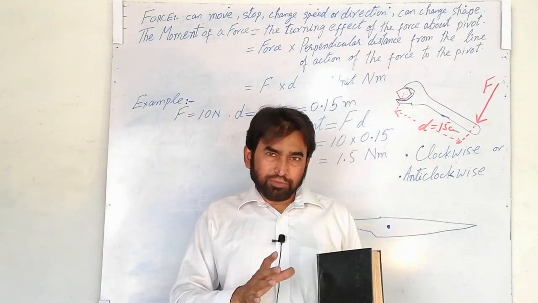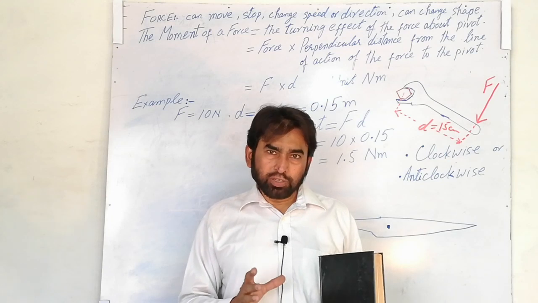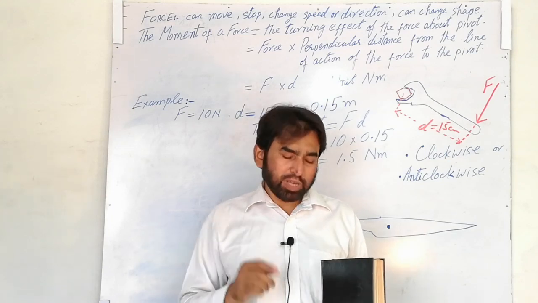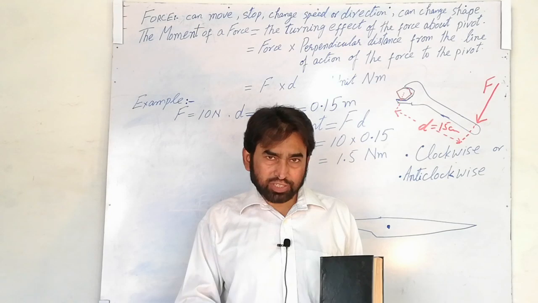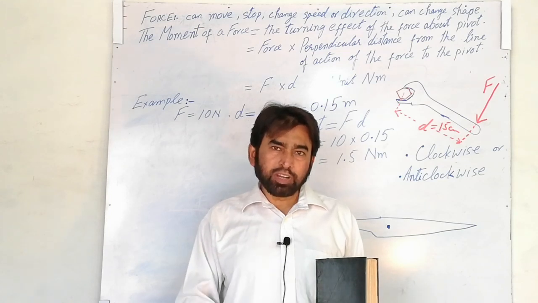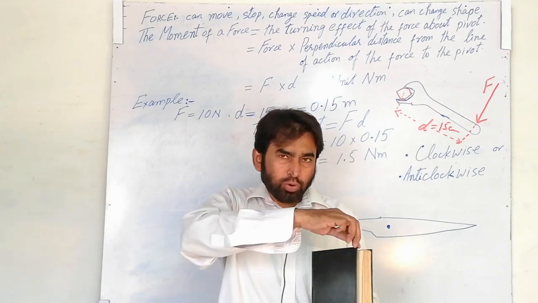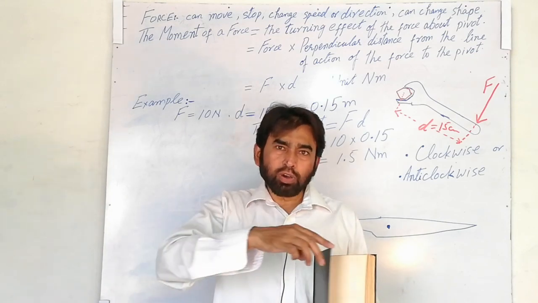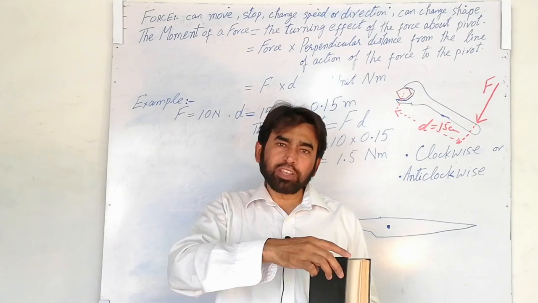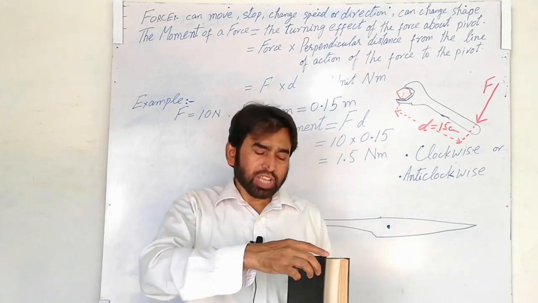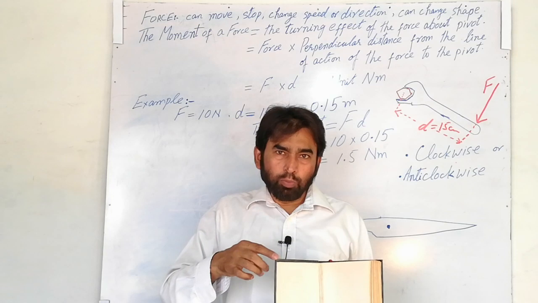The door is at a fixed place. The door is not leaving its fixed place, it is just attached with a fixed point, which is called the pivot or the axis of rotation. About this axis of rotation, the door is moving clockwise or anti-clockwise by the application of the force, because you are applying the force and the door is turning open or turning closed.